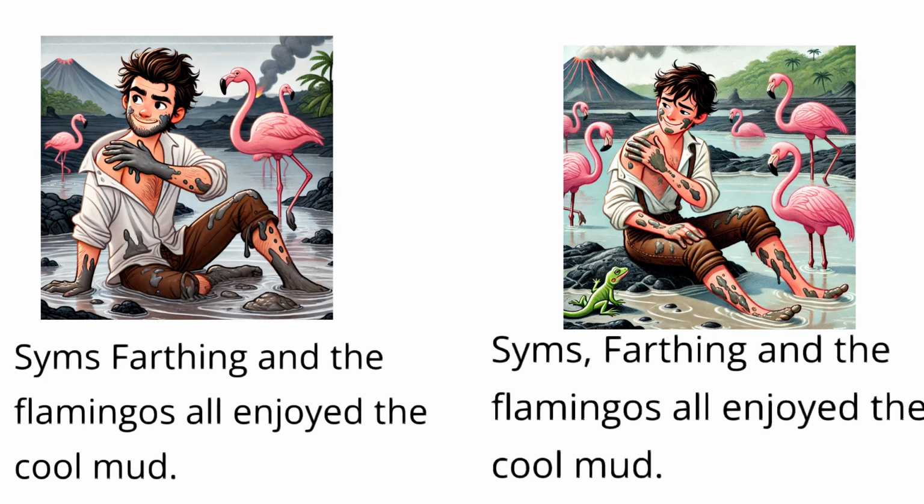How did you get on? In the first sentence, there are two subjects, Sims' farthing and the flamingos. In the second sentence, there are three subjects, Sims, farthing and the flamingos.